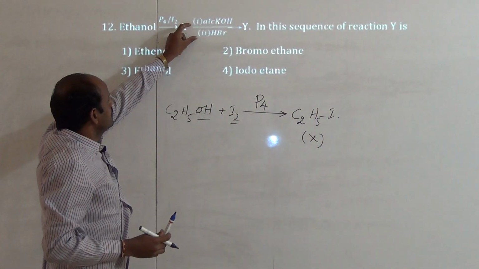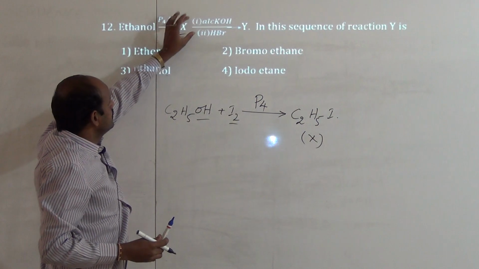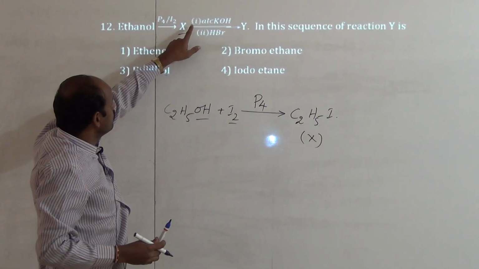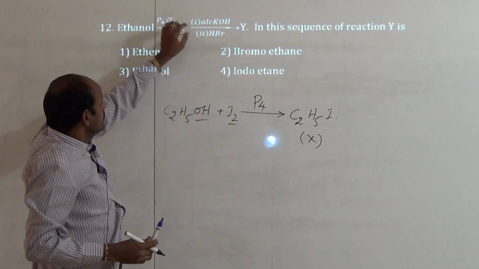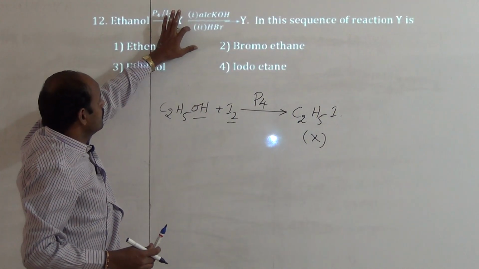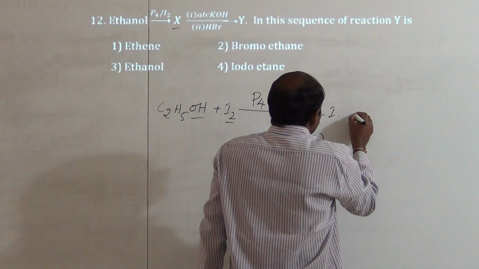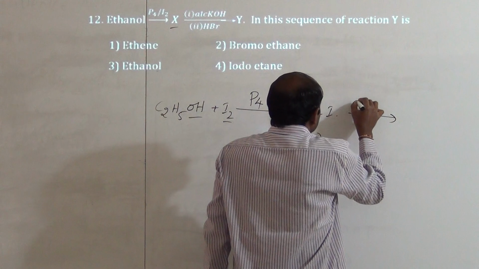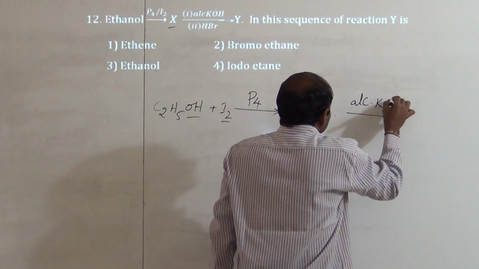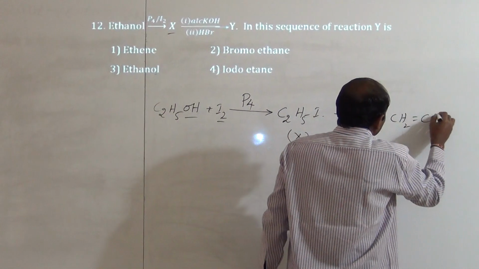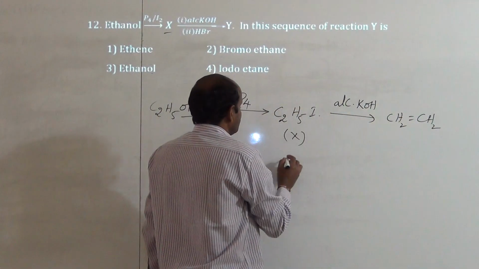Next, here they react with, first one is alcoholic KOH. Here two steps are given, 1 and 2. If they do not give these two, then it is considered a single step, but they gave 1 and 2. That means two steps are involved. The first one is reacted with alcoholic KOH. When alcoholic KOH reacts with this ethyl iodide, then we get an alkene,